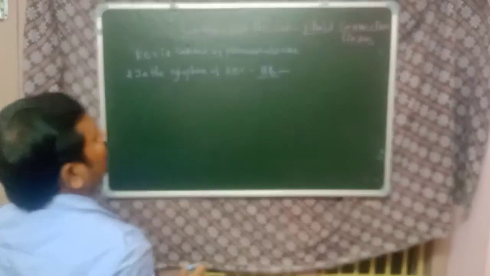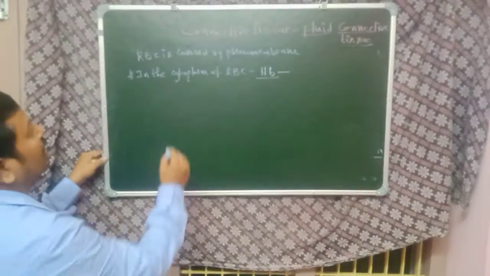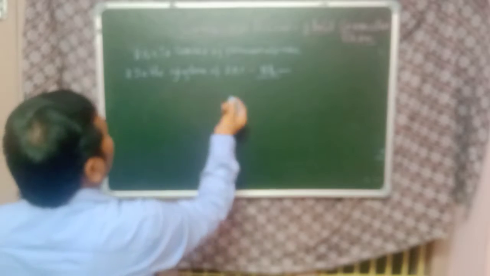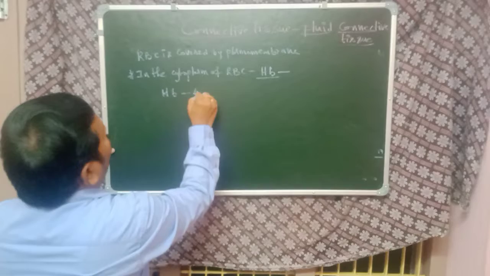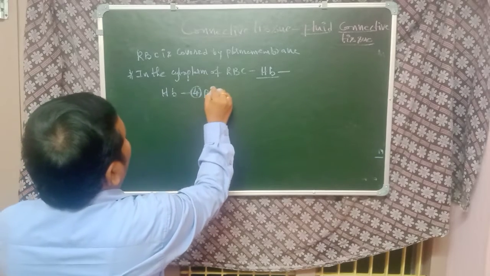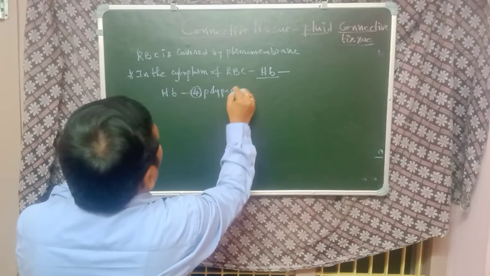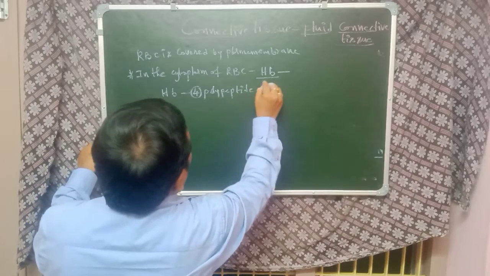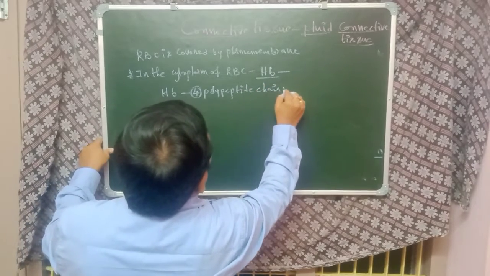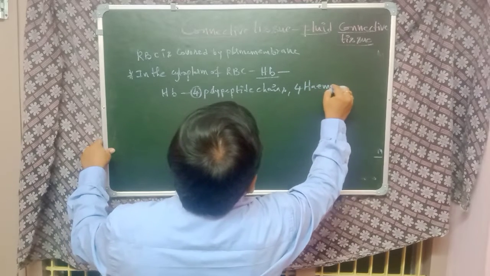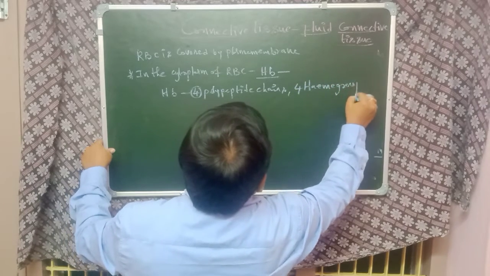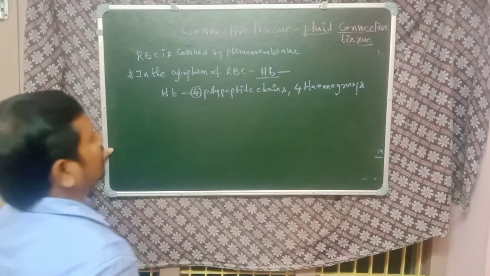So next, coming to the structure of hemoglobin, there are 4 polypeptide chains and 4 heme groups present.